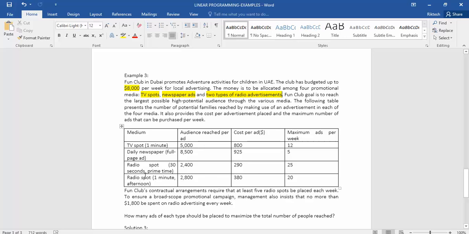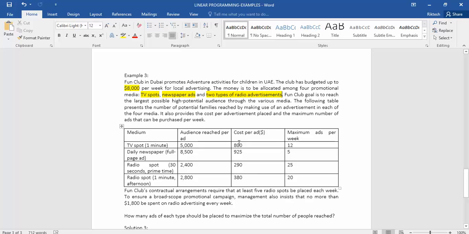And for radio spot 2, the company has to incur $380 for each advertisement. But under any given circumstances, the total amount each week should be less than or equal to $8,000. It looks like a constraint for us because under any given circumstances, we cannot exceed this amount.